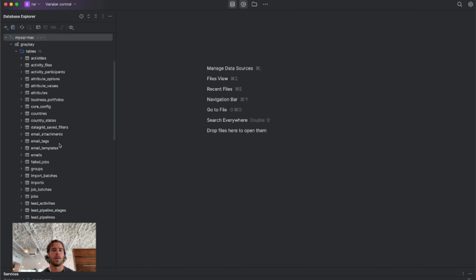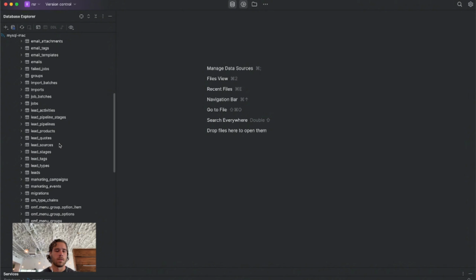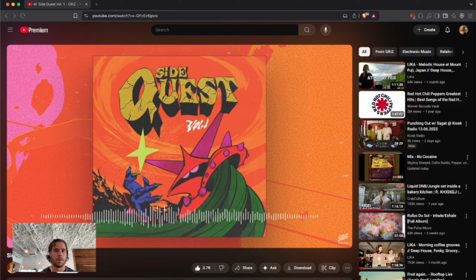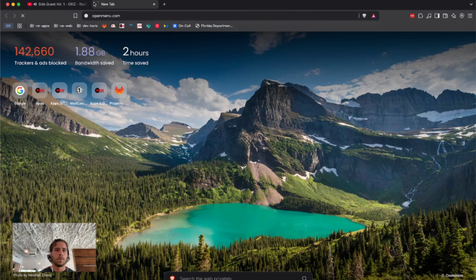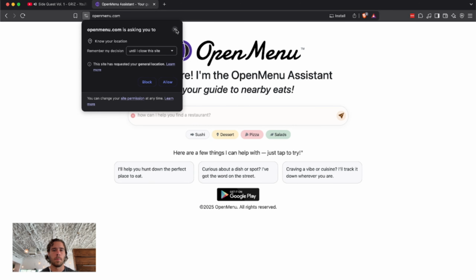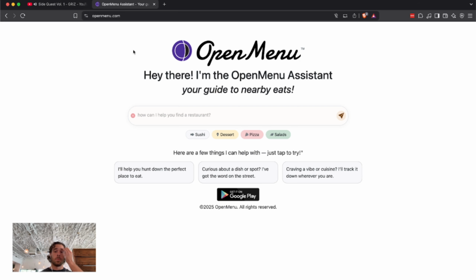So what I have here is my local MySQL, and this has all these tables that we got from Open Menu. Open Menu used to be a platform that would integrate with restaurants, and the restaurants would upload their menu items, and then Open Menu provides a bunch of analysis and data, a lot of good analysis on menu items. So now they've converted to chat.